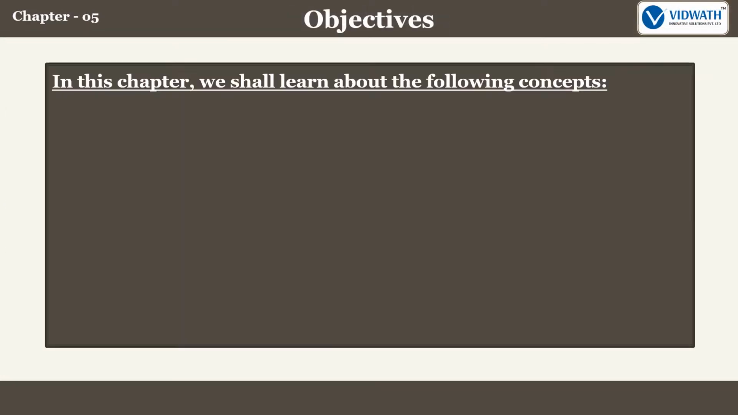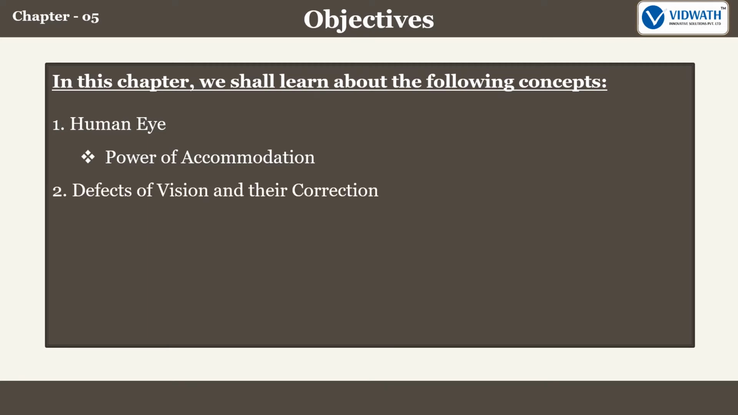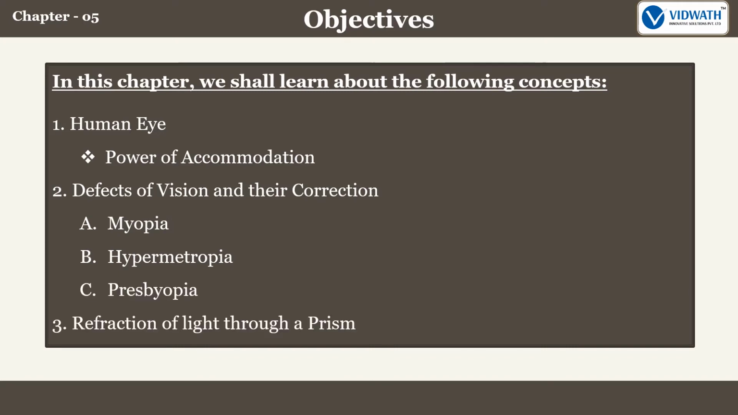Objectives. In this chapter, we shall learn about the following concepts. 1. Human eye, which includes power of accommodation. 2. Defects of vision and their correction, under which we have A. Myopia, B. Hypermetropia, C. Presbyopia. 3. Refraction of light through a prism.